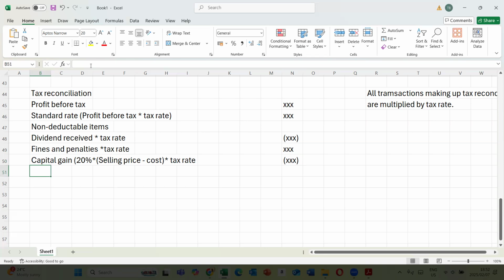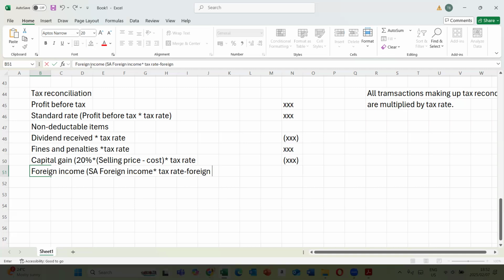And then you have foreign income. With regards to foreign income, you're saying SA foreign income times tax rate minus foreign tax. You deduct the foreign tax. If it's not given, you just take the foreign income times the foreign tax rate.